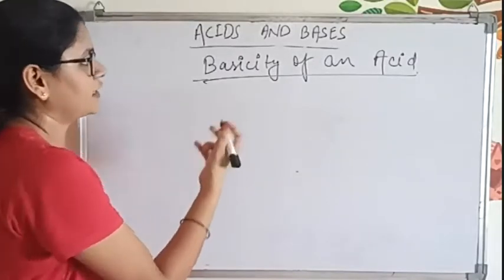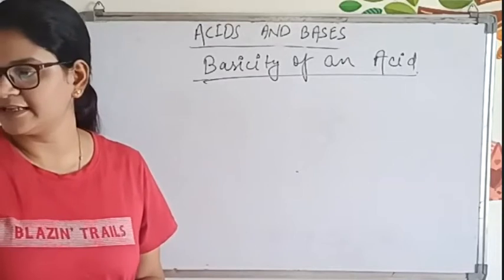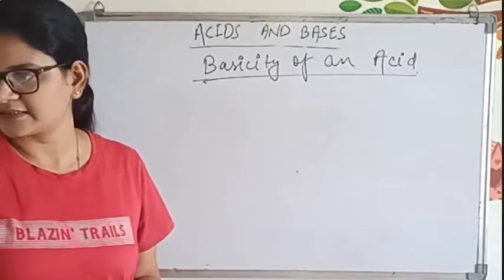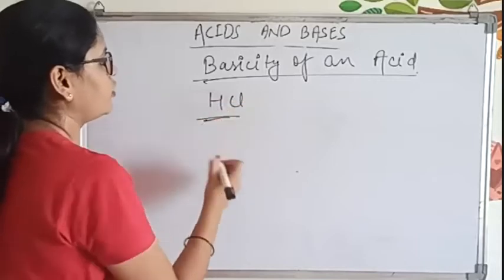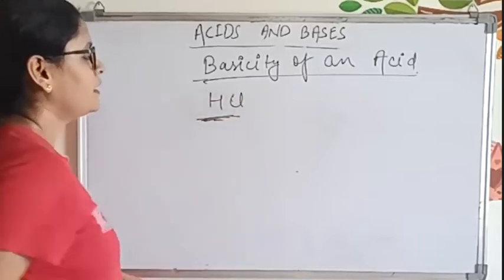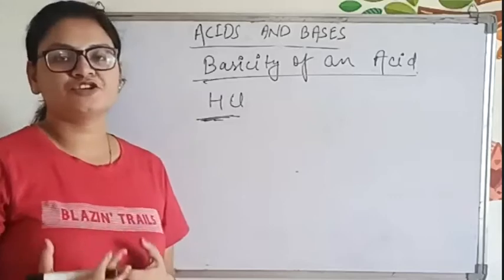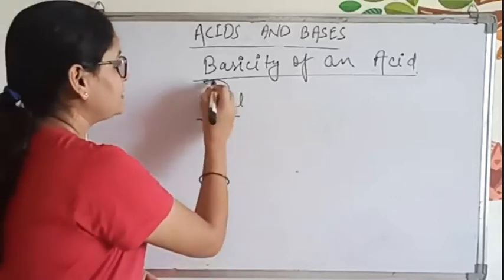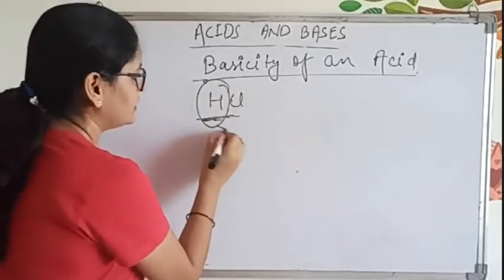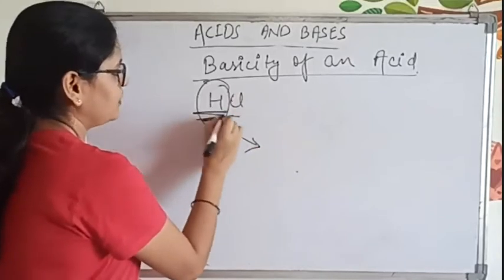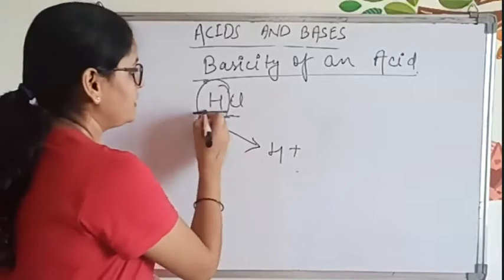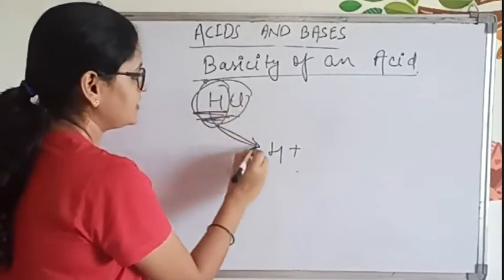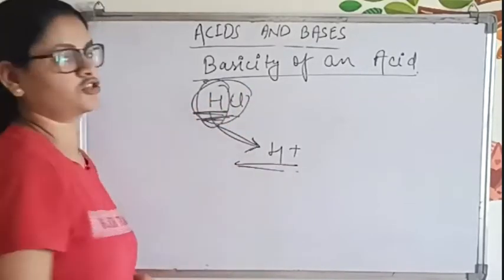Take HCl, a small example. When we say basicity of an acid, it means the ability of an acid to release H plus ion in the solution.